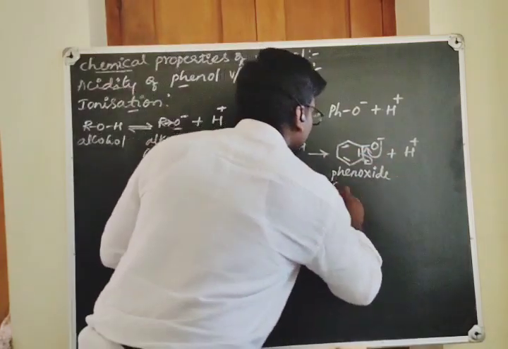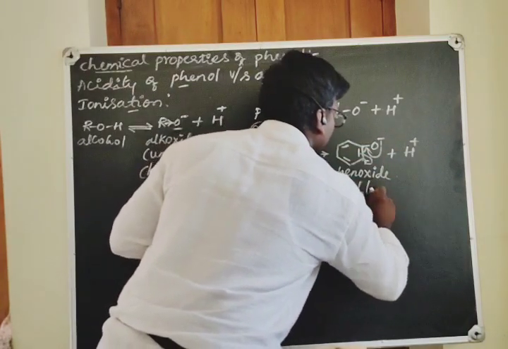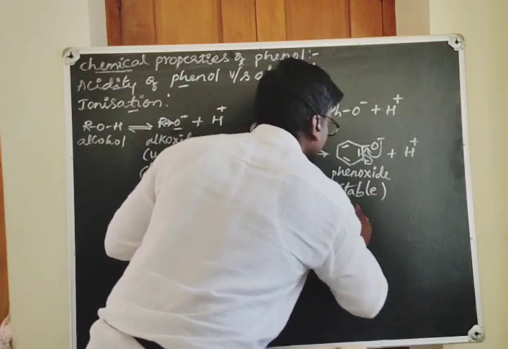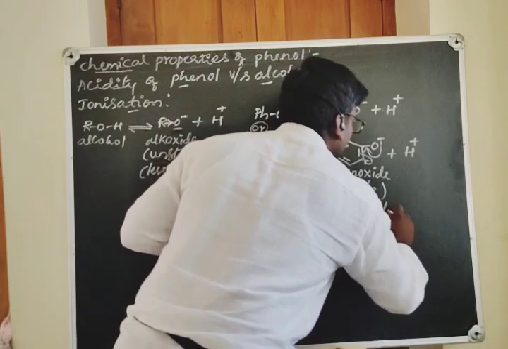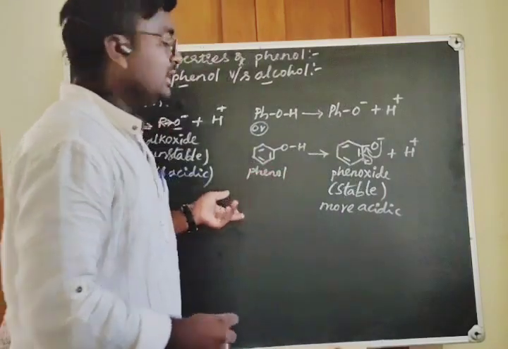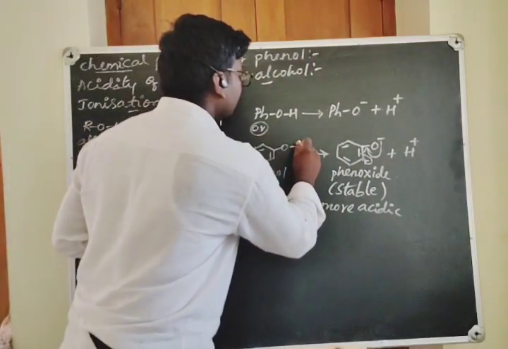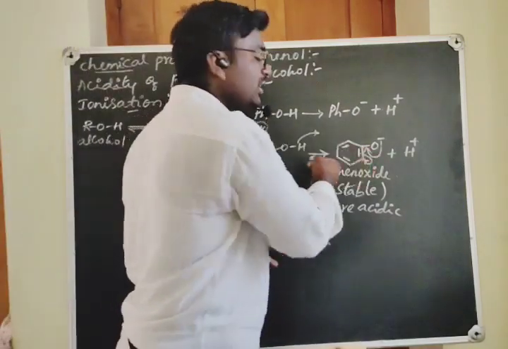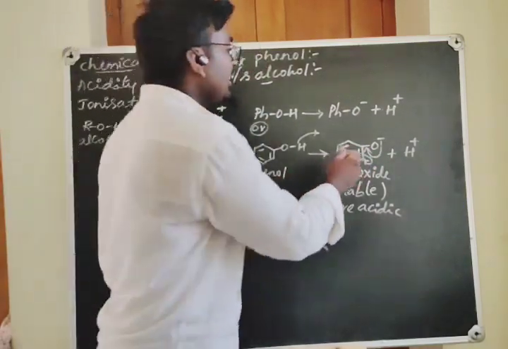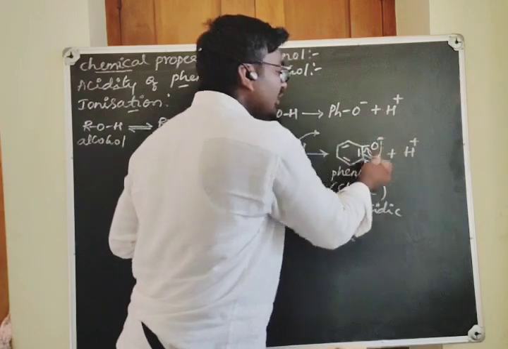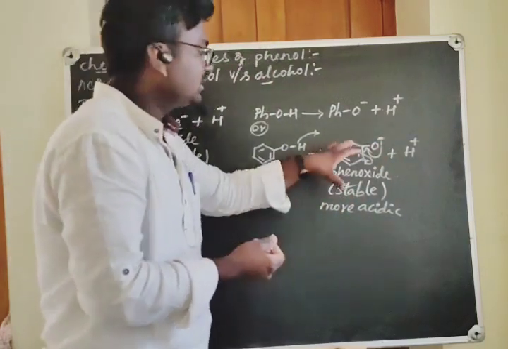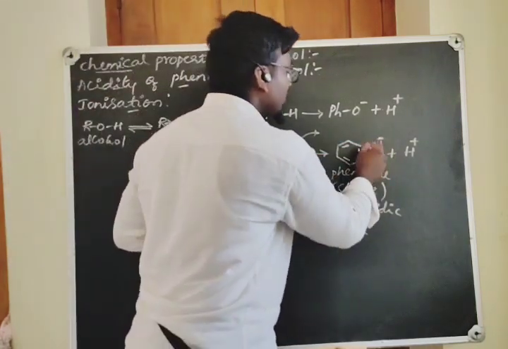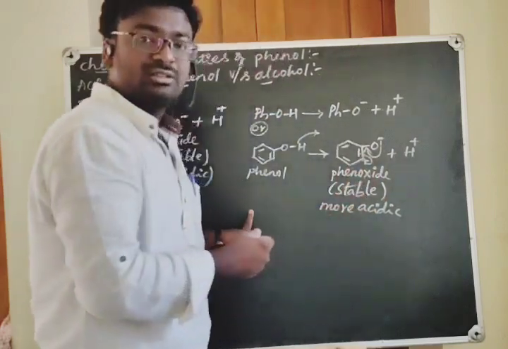That is why it is stable and more acidic, because phenol readily donates this H plus ion and becomes a phenoxide ion, where the negative charge can be withstood due to conjugation or resonance.